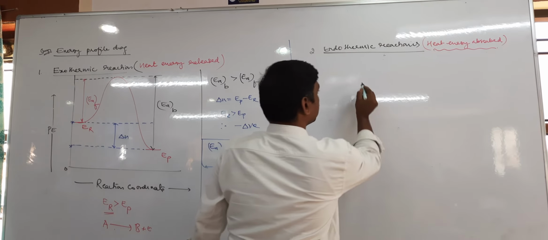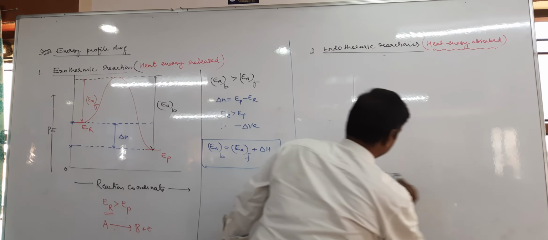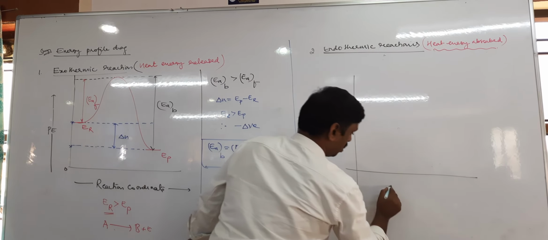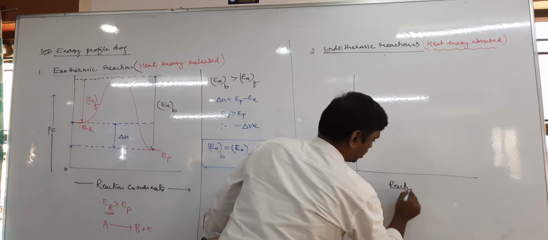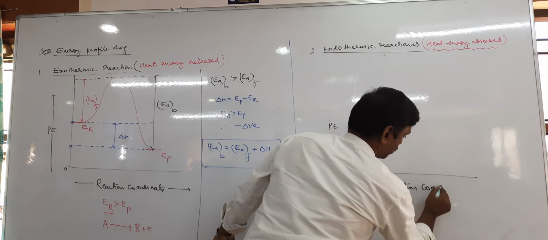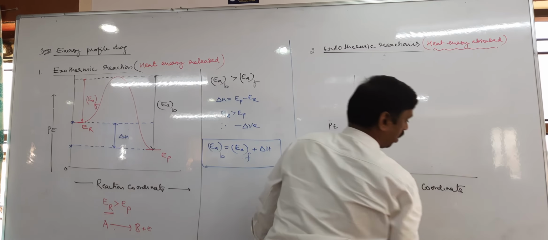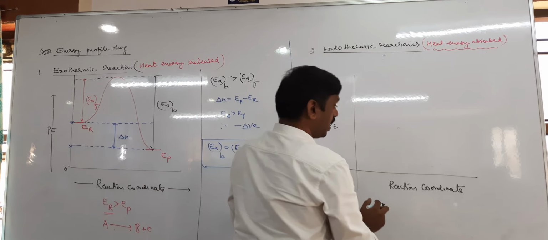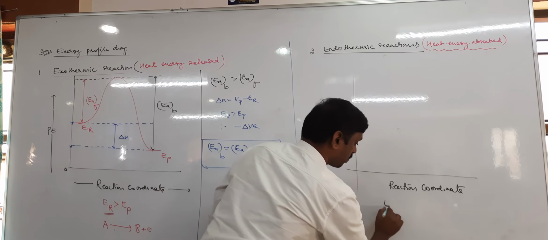Now let us take a graph plotted between potential energy on the y-axis and reaction coordinate on the x-axis. Now tell me, in case of an endothermic reaction, whose energy is more?